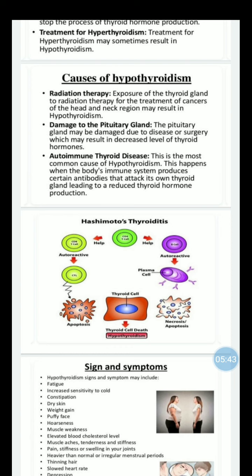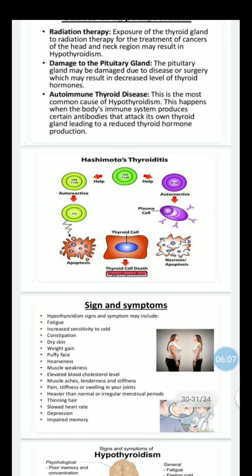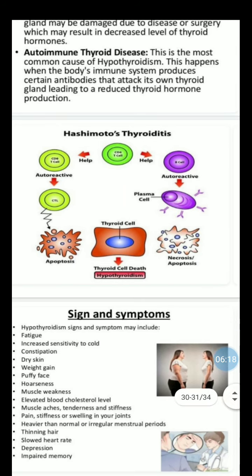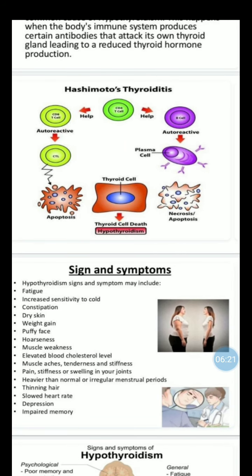Then autoimmune thyroid disease. This is the most common cause of hypothyroidism. This happens when the body's immune system produces certain antibodies that attack its own thyroid gland, which leads to reduced production of thyroid hormone. Here we can see hypothyroidism, the thyroid cell, necrosis, apoptosis, attenuation. Here we can see thyroid cell death.